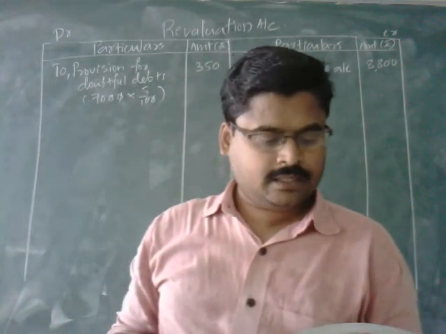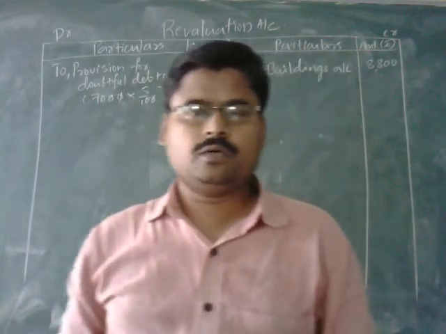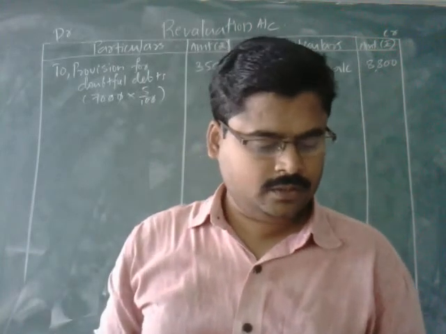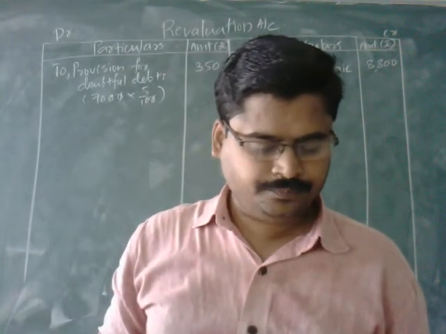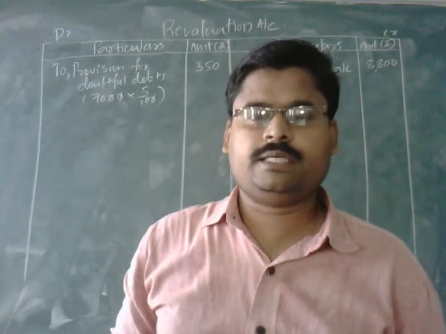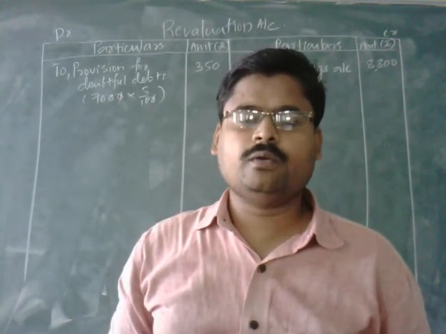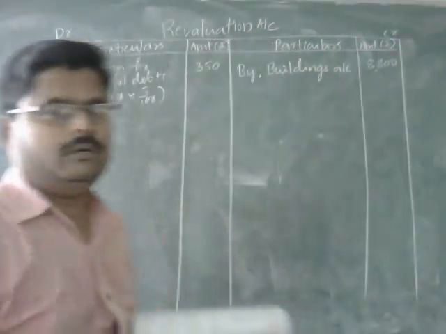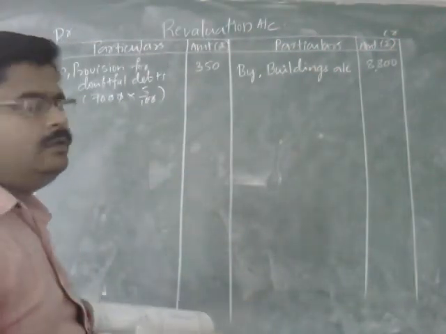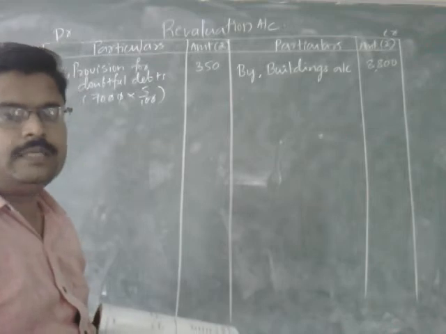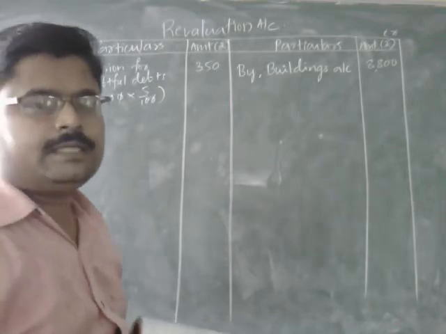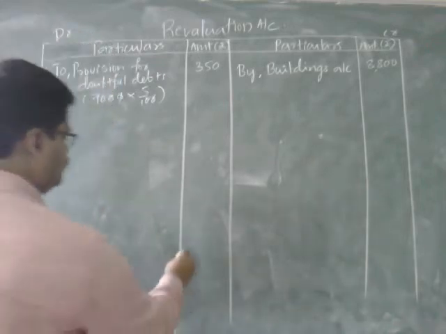Now, the next term is the goodwill, that is not going to be related to the revaluation account, and the last one is the payment made to S, that is also not related to the revaluation account. Now you can close the revaluation account. Now, if you see the ledger account, the credit side is more. When the credit side is more, then it is a profit. That is fine.